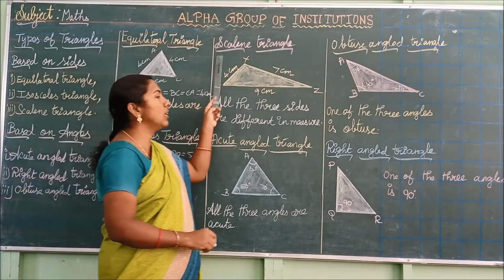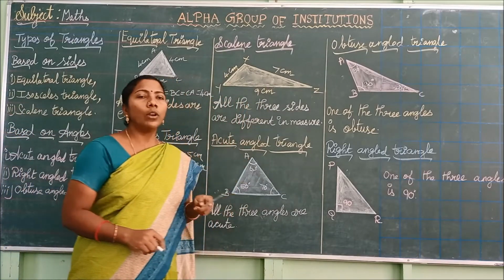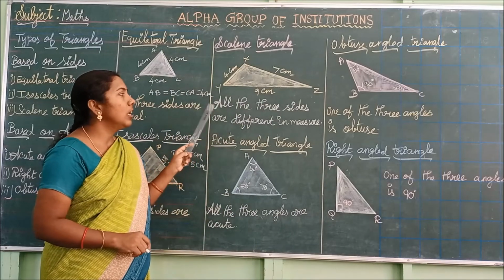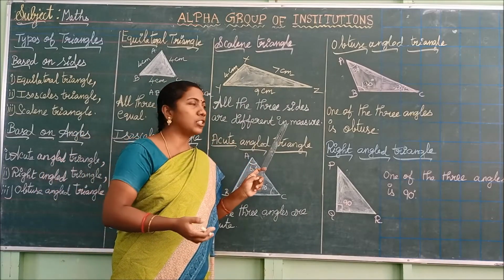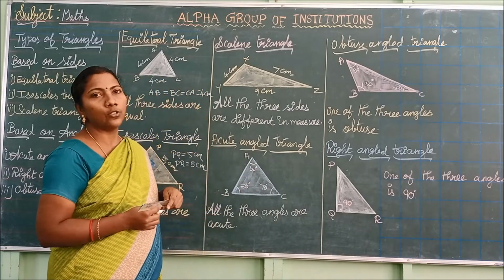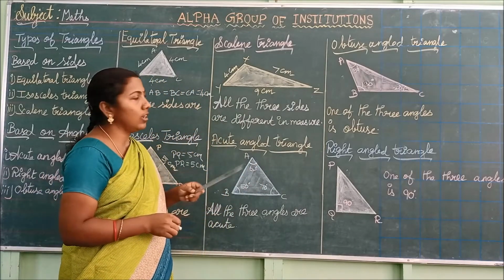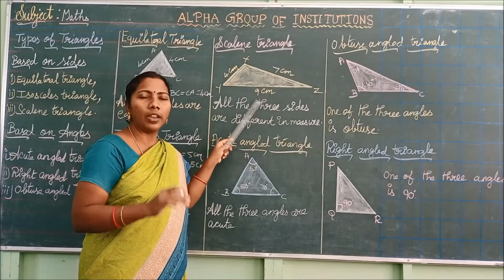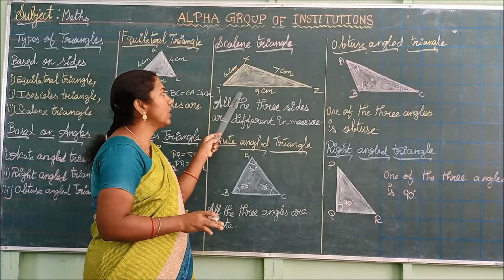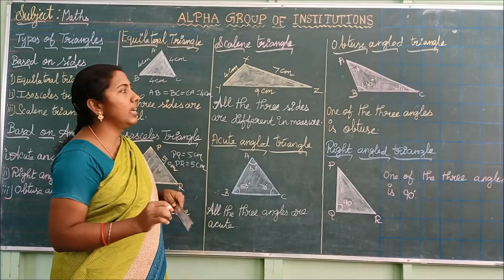Next we are going to see scalene triangle. What is meant by scalene triangle? If all the three sides of a triangle are of different measures, such triangles are said to be scalene triangles. The three sides of a triangle are in different measures. Such triangles are said to be scalene triangles.